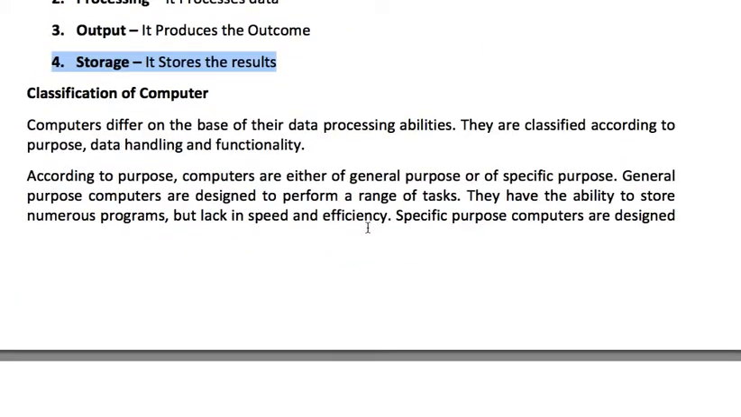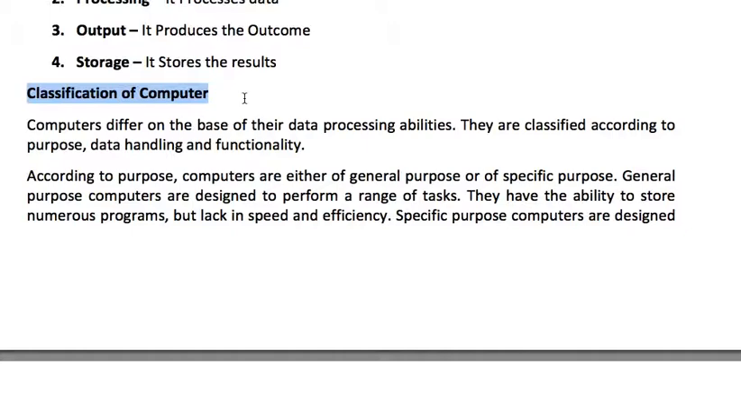Now what types of computers are there? Classification. Computers are of different types depending upon their capability or data processing capacity. It depends upon the data processing abilities. They are classified according to purpose, data handling and functionality.